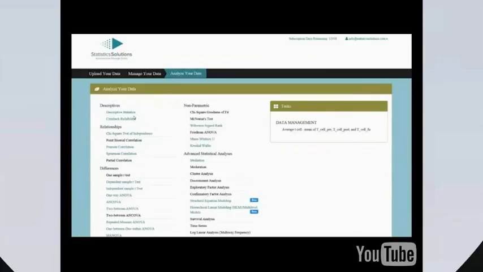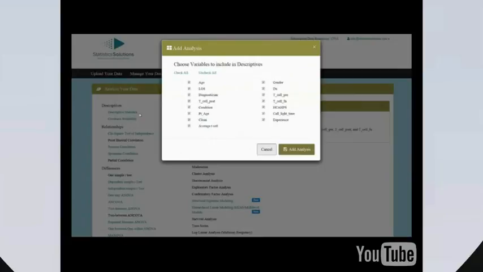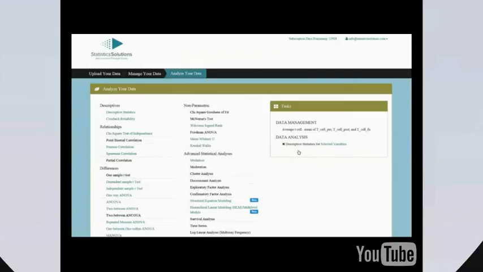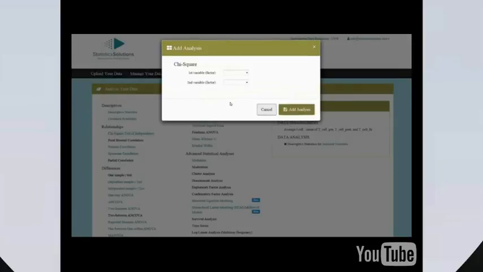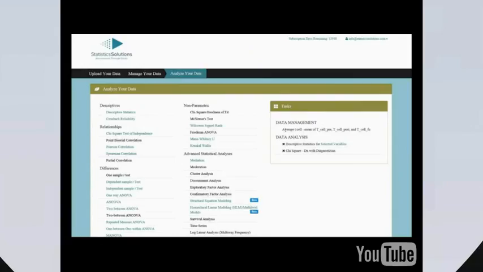We will start by requesting descriptive statistics. You can select the variables you want to conduct descriptives on: mean, standard deviation, and range for scale level variables, and frequency and percent for ordinal and nominal level variables. In the relationship section, let's select chi-square test. A chi-square can only be conducted with nominal level variables. You'll notice that only nominal level variables are available for you to select from the drop-down. In this analysis, we are going to examine if there is a relationship between diagnosis and diagnostician.